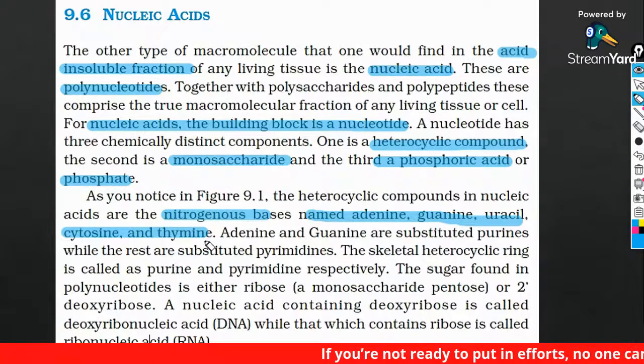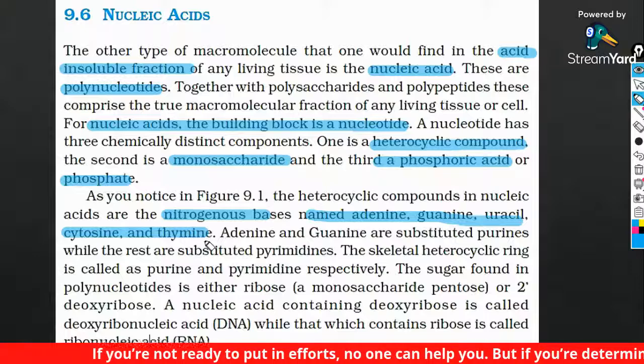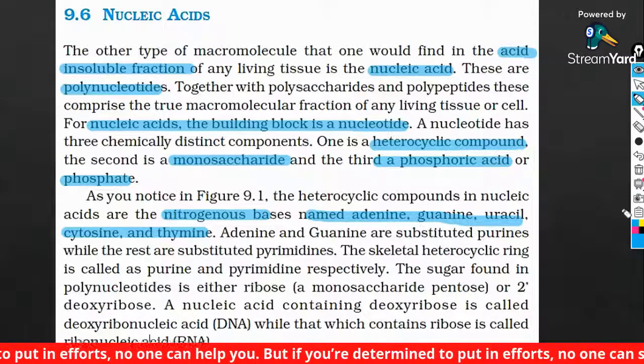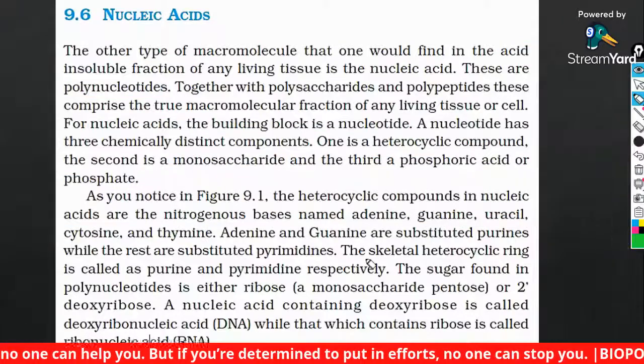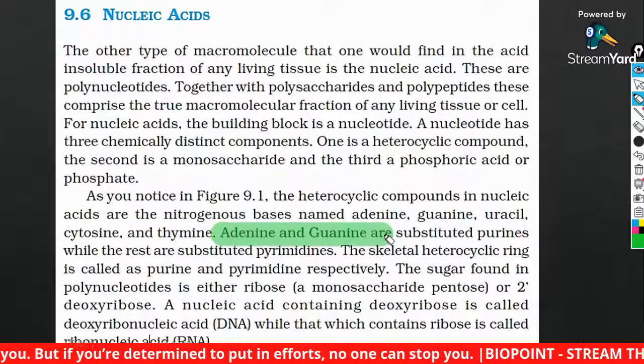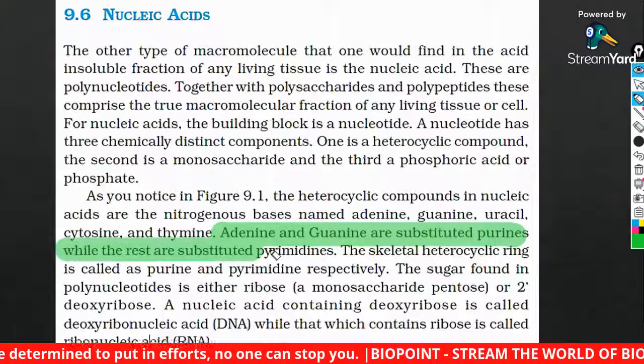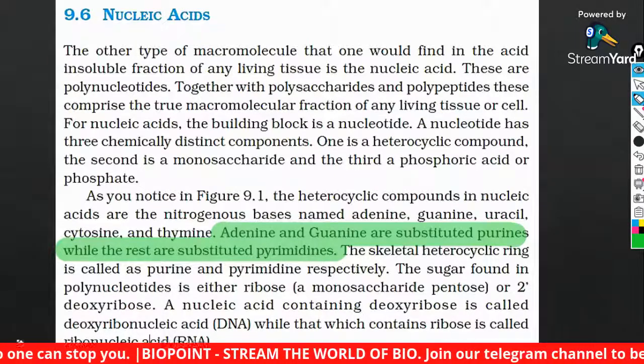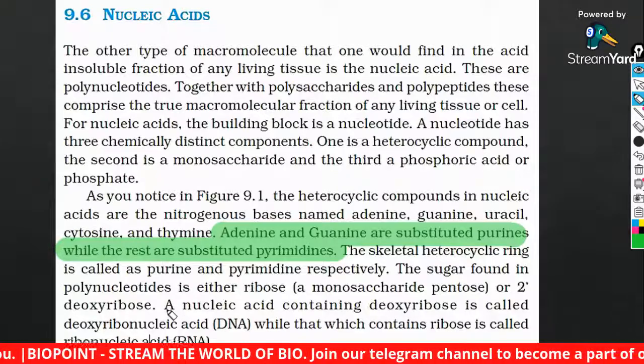Yes, everybody? So adenine and guanine are substituted purines, while the rest are substituted pyrimidines. The skeletal heterocyclic rings are called purine and pyrimidine.